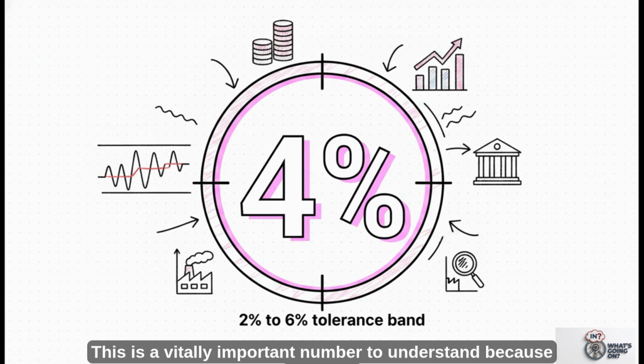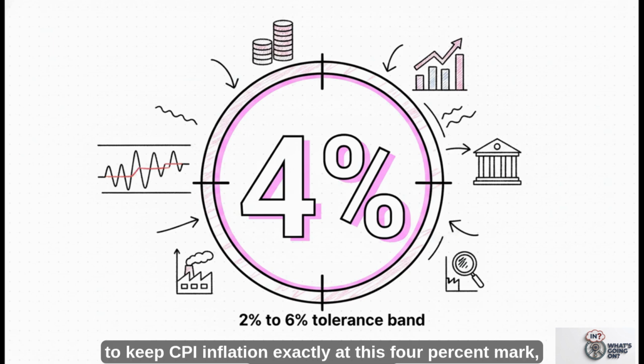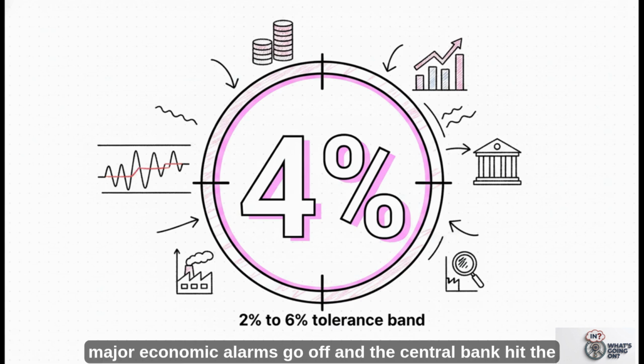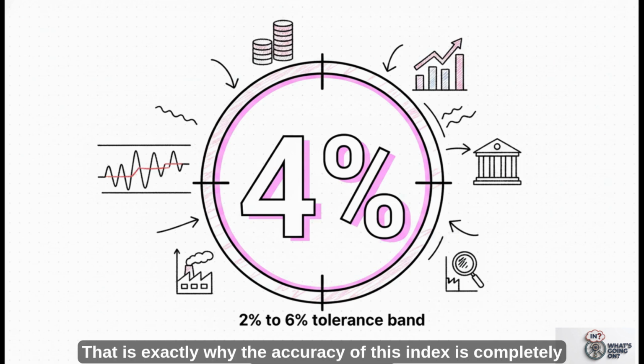This is a vitally important number to understand because the CPI is the single most critical economic indicator for the Reserve Bank of India. The RBI actually has a strict legal mandate to keep CPI inflation at this 4% mark, operating within a very tight tolerance band of 2% to 6%. If the inflation rate measured by the CPI breaches that 6% ceiling, major economic alarms go off and the central bank literally has to hit the brakes on the economy immediately. That is exactly why the accuracy of this index is completely non-negotiable.